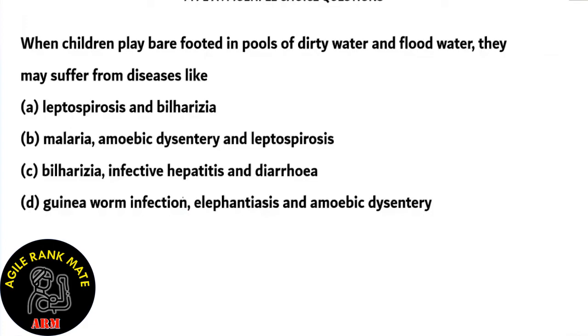So let's look at each of our options. Guinea worm infection, elephantiasis, and amoebic dysentery. Guinea worm infection is caused due to drinking water contaminated with fleas, and elephantiasis is due to mosquitoes transmitting filarial worm, and amoebic dysentery is caused due to flies. Flies transmitting it from feces to food, so by the fecal oral route. So option D is incorrect.